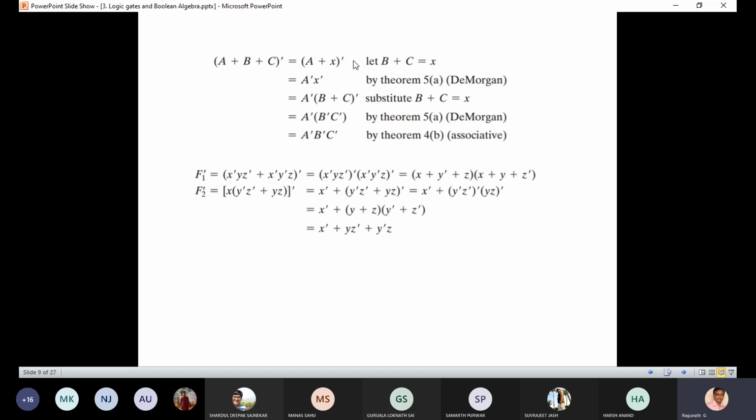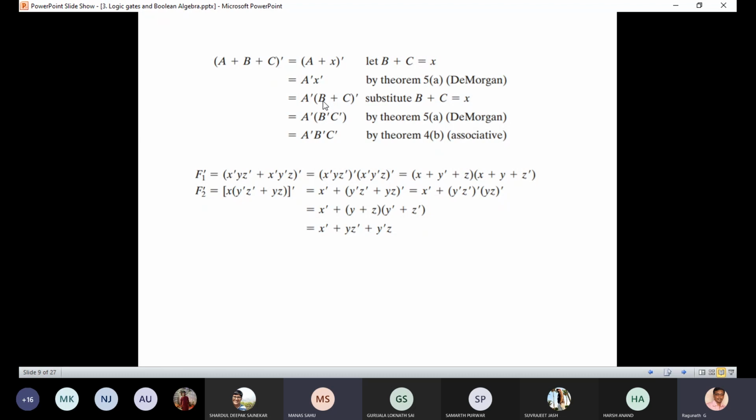Here the example is given. The proof is given. So a plus b plus c, b plus c is taken as x. The first step we have taken as a, so a plus x whole bar. If I have a plus x whole bar, what is the simplified value for that? A bar dot x bar. Am I correct?